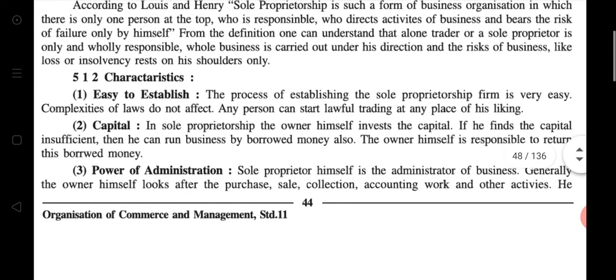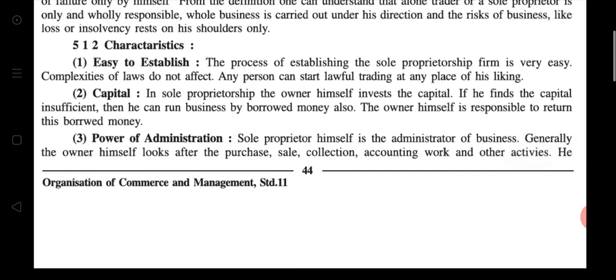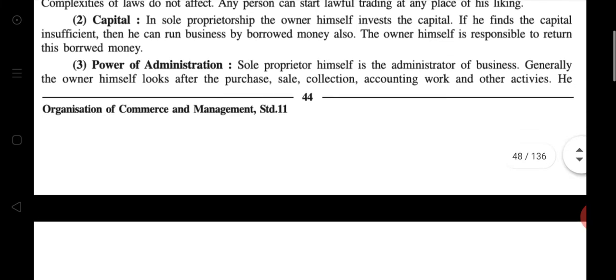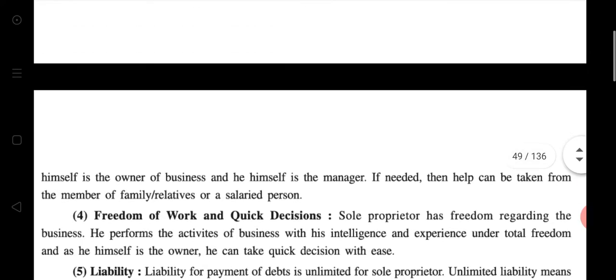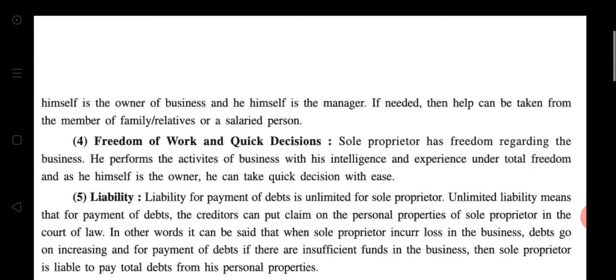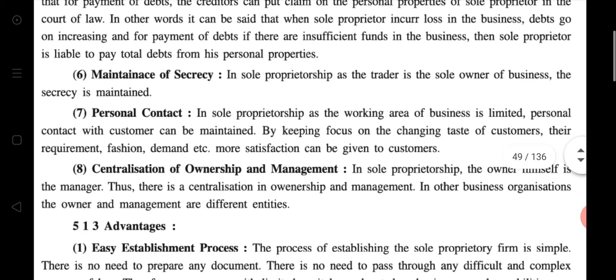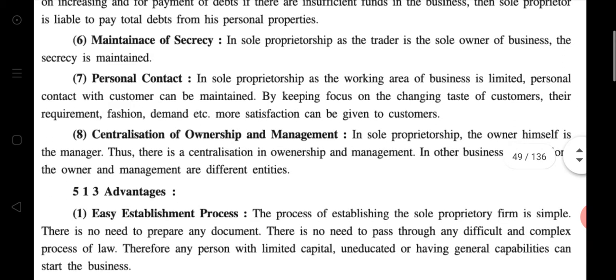Here we speak all the characteristic head points two times, and you all speak with me loudly at your home. Easy to establish, capital, power of administration, freedom of work and quick decision, liability, maintenance of secrecy, personal contact, centralization of ownership and management.